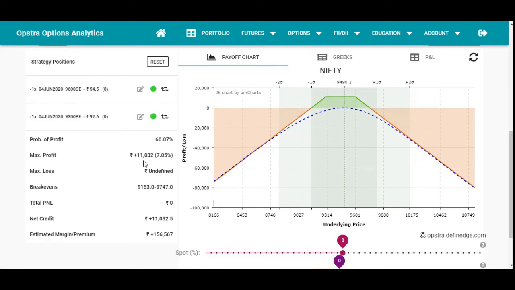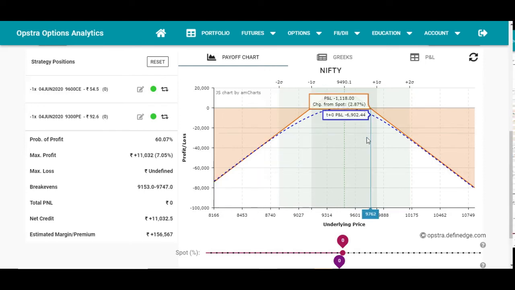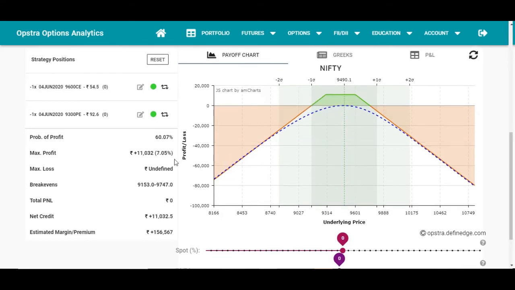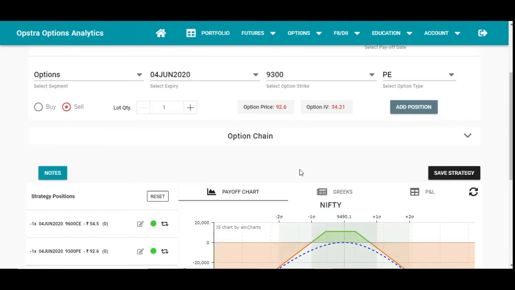So let's look at the payoff graph. Here it's showing that it will give a maximum profit of 11,000, but the risk is unlimited in this strategy as it's a short strangle, right? The break even for this is at the level of 9150 on the downside, and on the upside it's 9747. If you are an aggressive trader and a risk taker, you can do this short strangle so that you can receive a maximum profit of 11,000. But if something happens, there will be an unlimited loss on the downside or the upside, right?